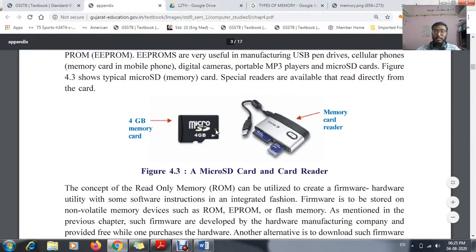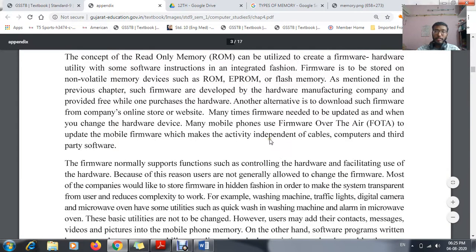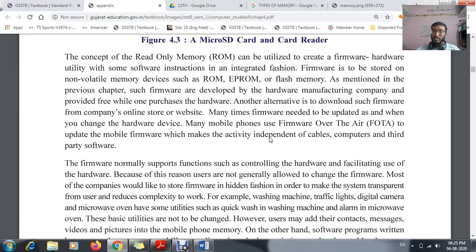This is the best example: the card reader, ROM, memory card, where we can save your data. Then after, in case you don't need to save it, or don't need it for further use, we can automatically erase it, or we can format it.